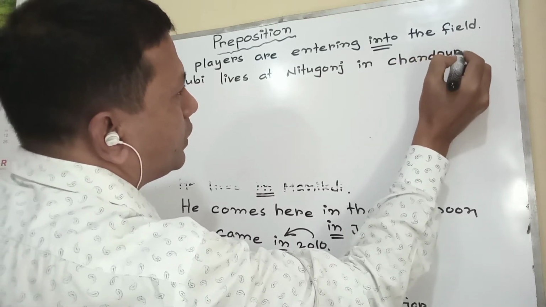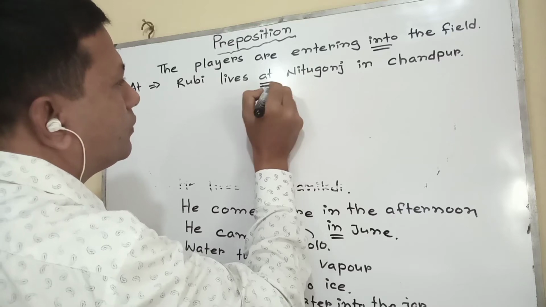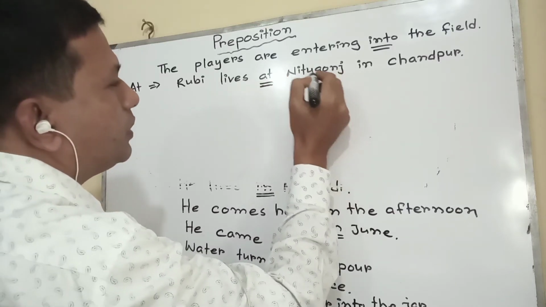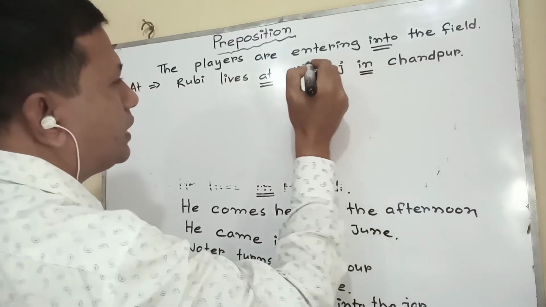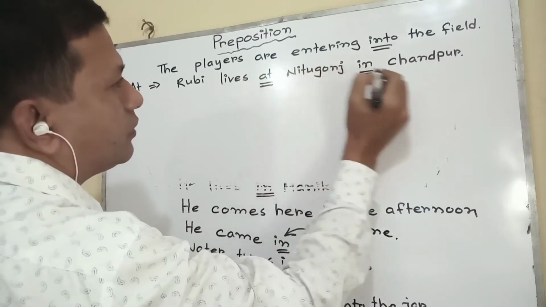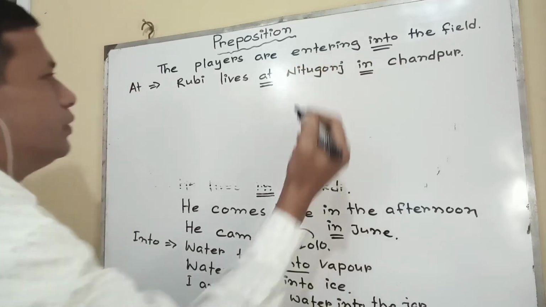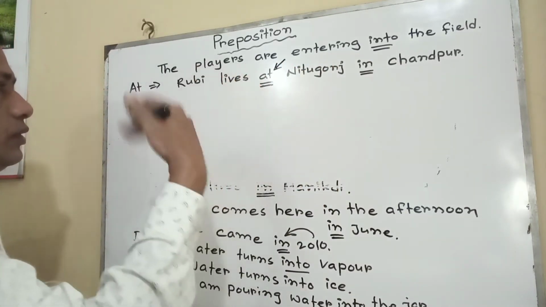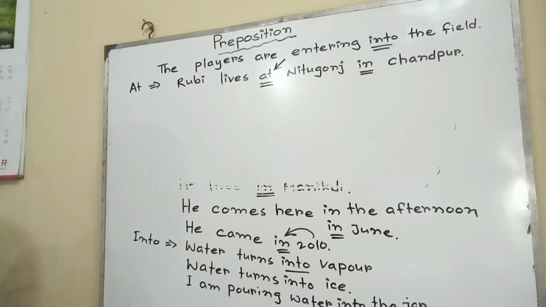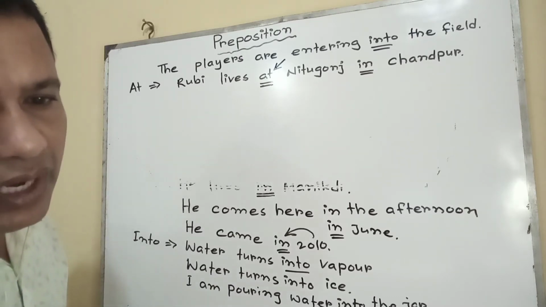In this way, if we find a small place and also a big place in a sentence, we use at before the small one and in before the large one. Actually here I would like to show the use of at, though I have shown you before the use of at.